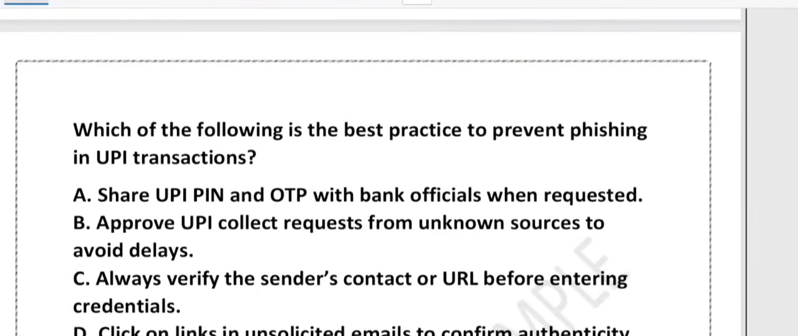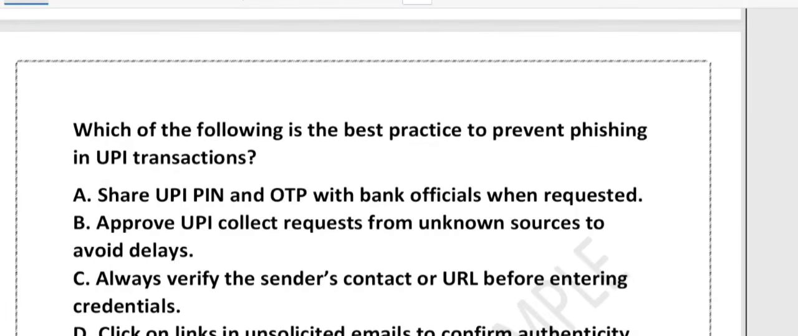तो पहले फिशिंग होता क्या है वो समझ लीजिए। फर्स्ट ऑफ ऑल अंडरस्टैंड व्हाट इज द मीनिंग ऑफ फिशिंग एंड द क्वेश्चन इज विच इज द बेस्ट प्रैक्टिस। So options are share UPI PIN and OTP with bank official when requested. Approve UPI collect request from unknown source to avoid delays. Always verify the sender's contact or URL before entering credential. Click on link in unsolicited email to confirm authenticity. So tell me, which one is the best practice to prevent phishing?